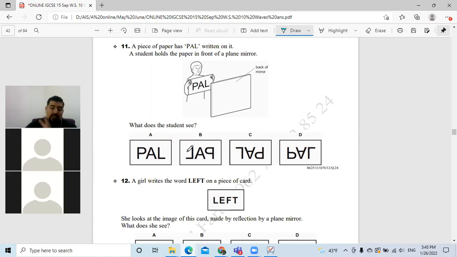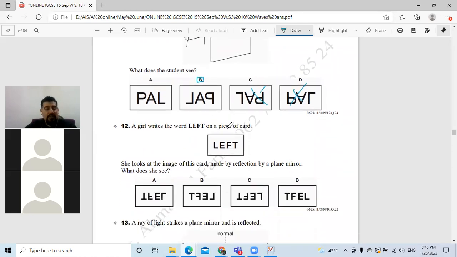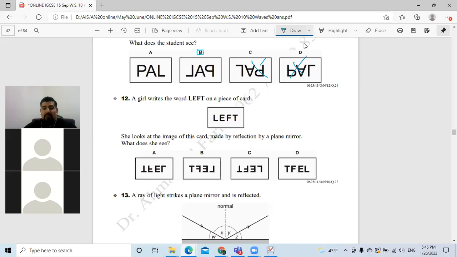Yes, exactly. You see them laterally inverted. Okay, not upside down, inverted. So the answer cannot be D or C. It will be what? B, exactly. You use your phone. Excellent. Some of you can use the ruler, others can use their phone, to see the reflection of the screen itself, to see how it looks like. Yes, bravo. Question number 12.